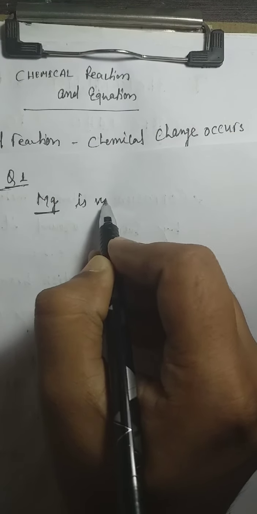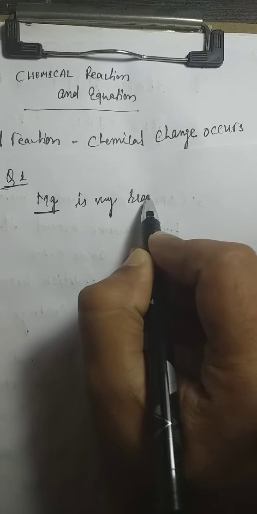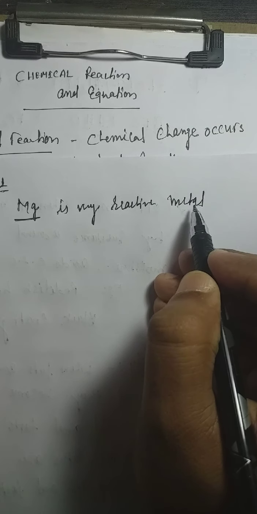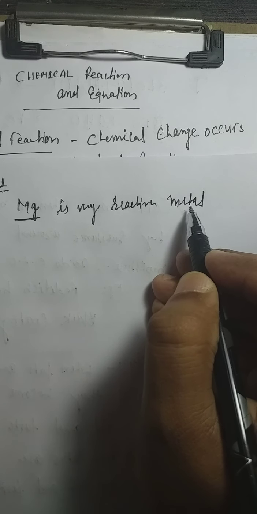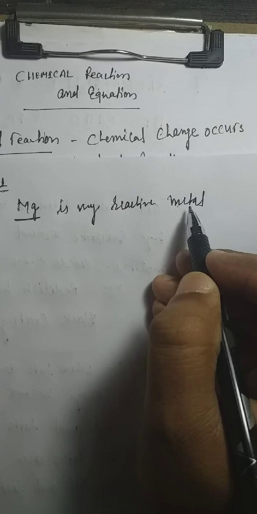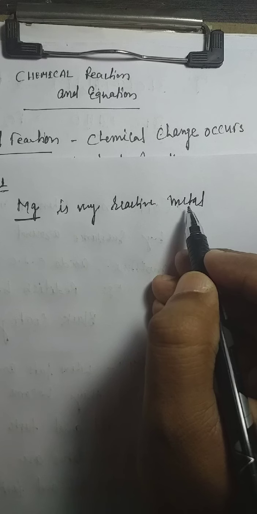Magnesium is a very reactive metal. When it is stored, it reacts with oxygen to form a layer of magnesium oxide on its surface.